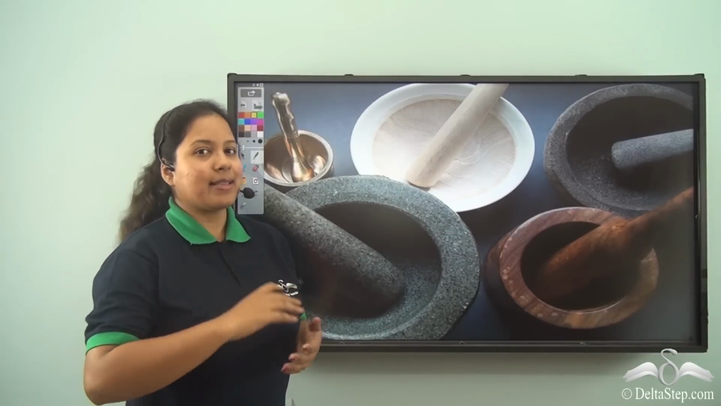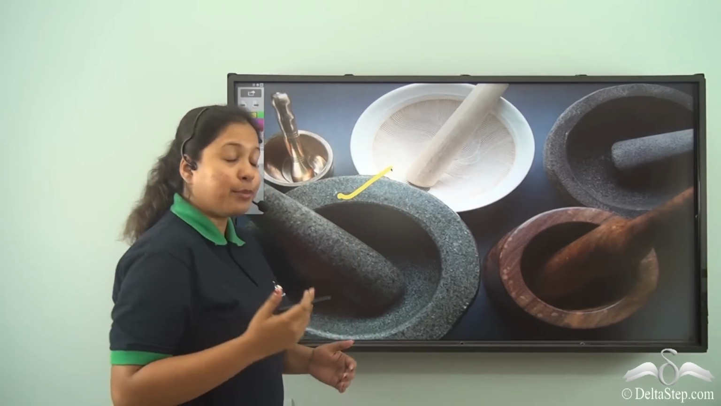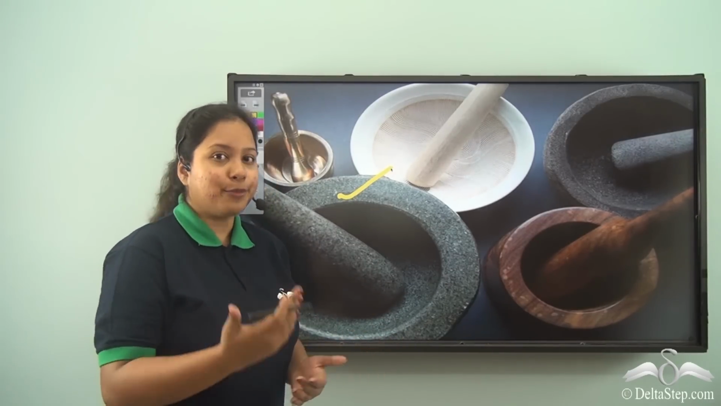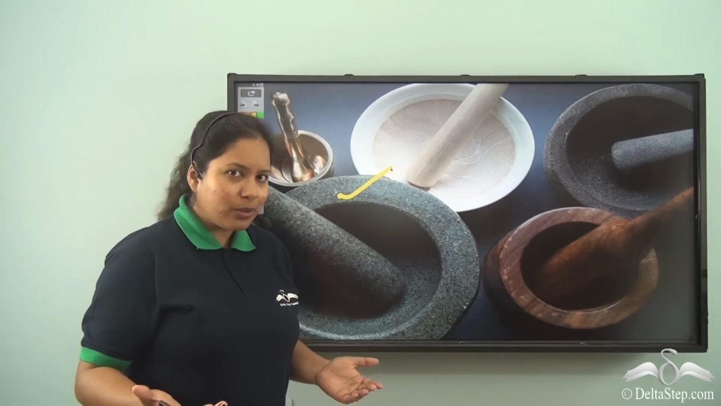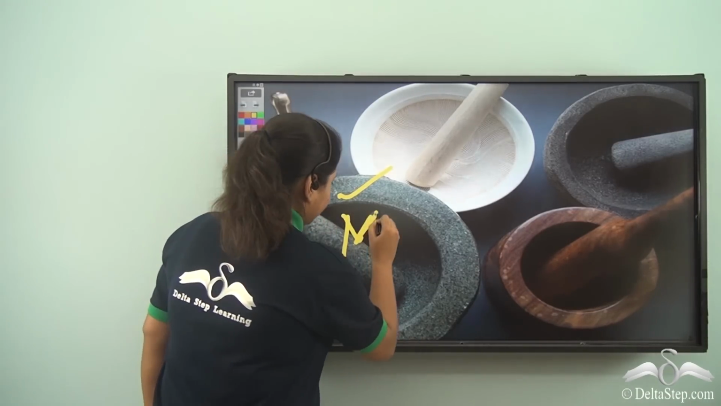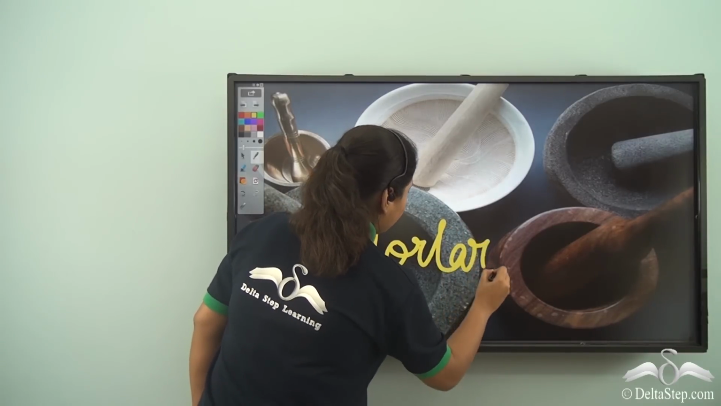Now, let me ask you something. Have you ever seen something like this before? Maybe with your grandma while she's preparing food or something? No? Well, this is a mortar and a pestle.